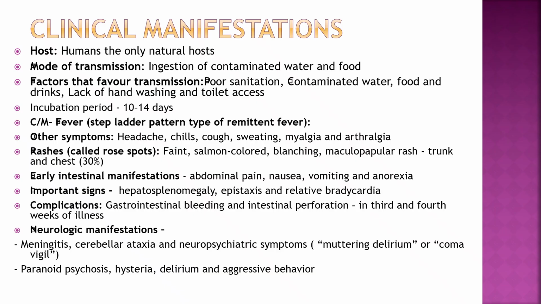Complications: GI bleeding and intestinal perforation in the third and fourth week of illness. Neurologic manifestations: meningitis, cerebellar ataxia, neuropsychiatric symptoms, muttering delirium or coma vigil, paranoid psychosis, hysteria, delirium, and aggressive behavior.